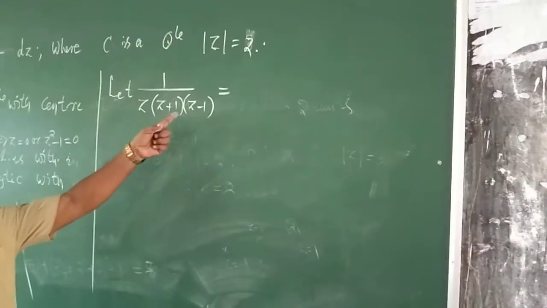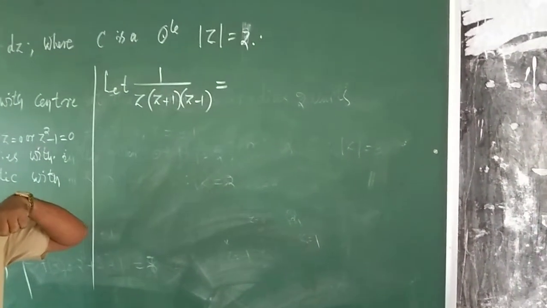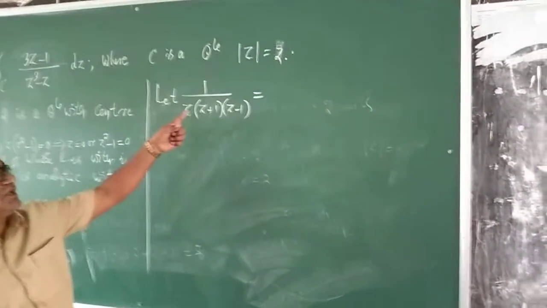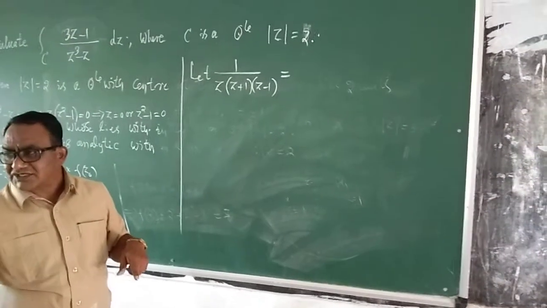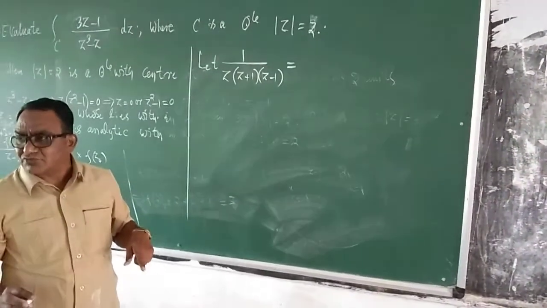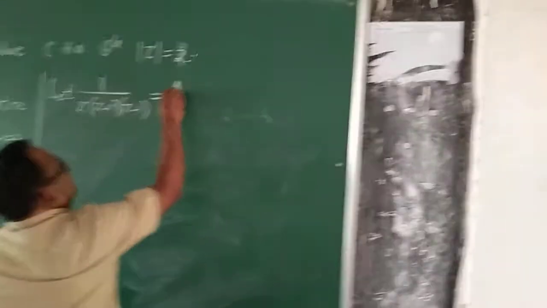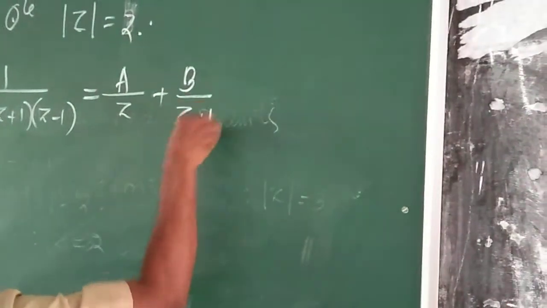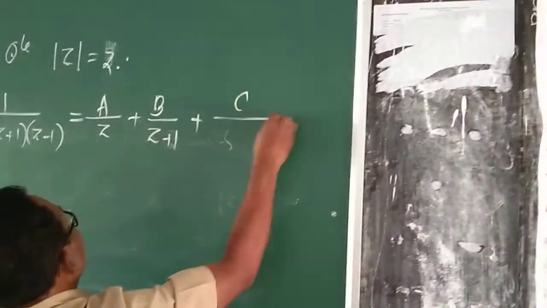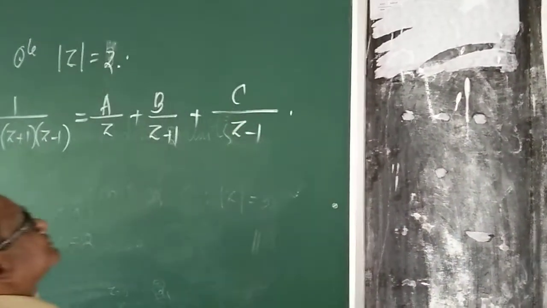Here, see the denominator. It consists of 3 non-repeated linear factors. So for each non-repeated linear factor, assume one constant. Say a by z plus b by z plus 1 plus c by z minus 1.